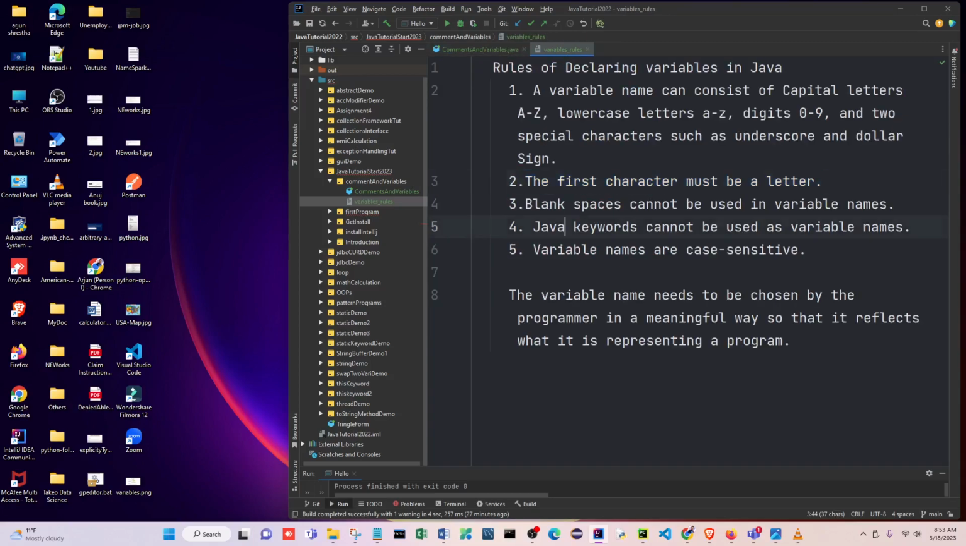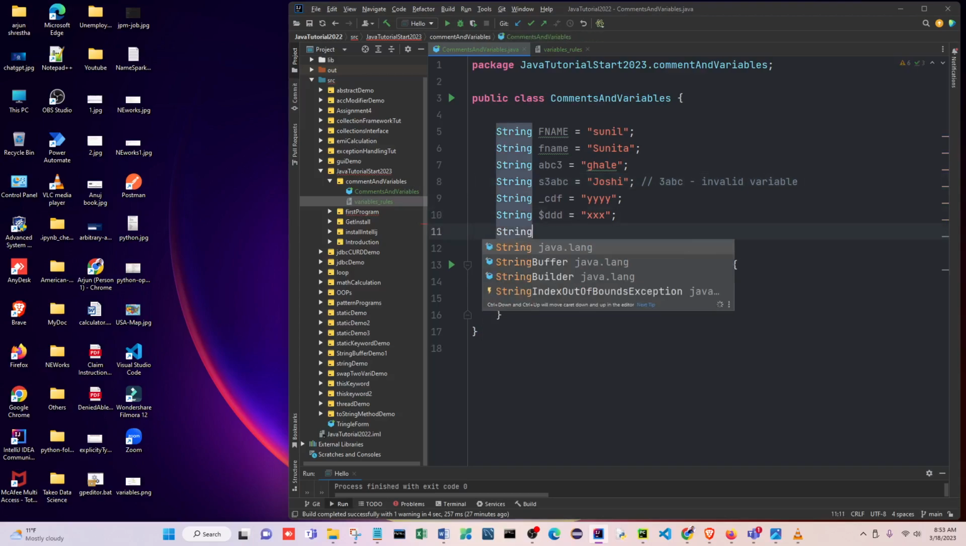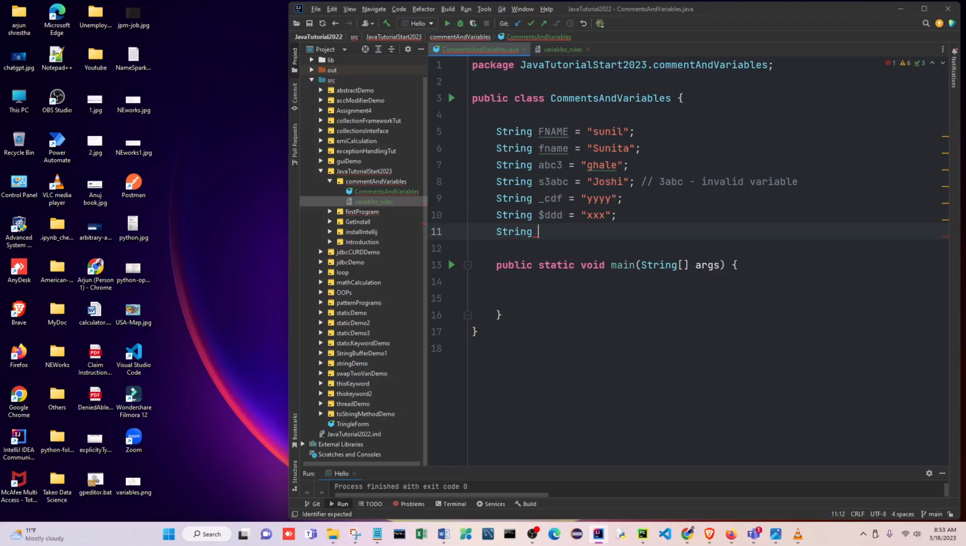So next one, the blank space cannot be used in a variable. Let's see this one. Okay, that means suppose string, I said, okay, a blank space add, something like that. Okay, if you put like this, this one is invalid. Okay, I put a comment here, just like this, one comment here, this is invalid. You can do this one.